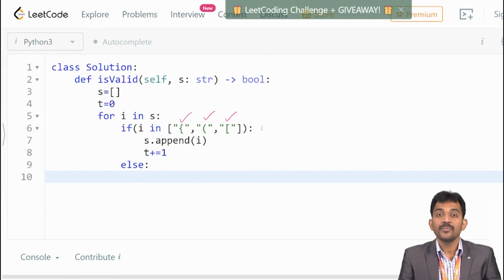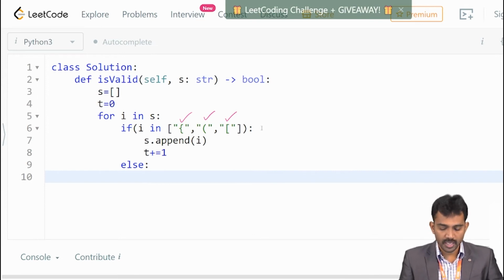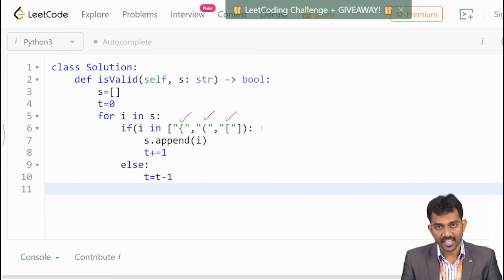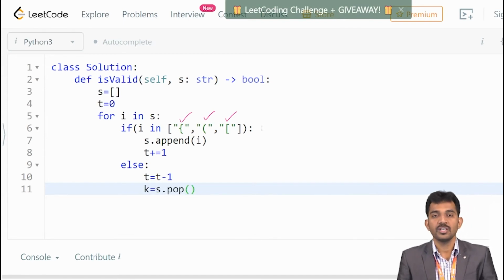If you get a closure parenthesis, you need to do two things. You need to pop the item, right? When you pop that, you should reduce your top, t equal to t minus 1, as well as you need to pop the one element. So I'm going to take k as a temporary element, right? S dot pop, pop is a predefined function in the list. When you apply a pop, it is going to be the last element which you inserted, right?